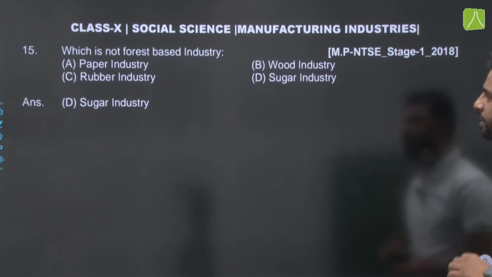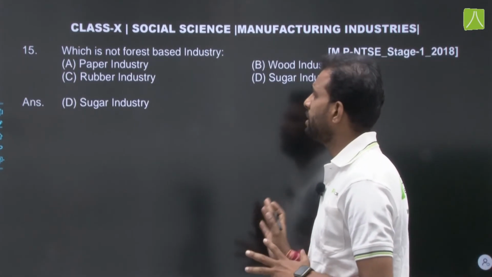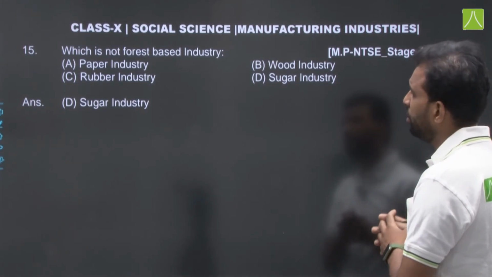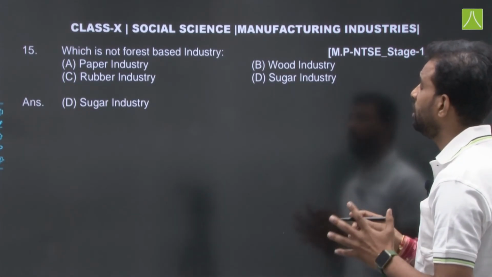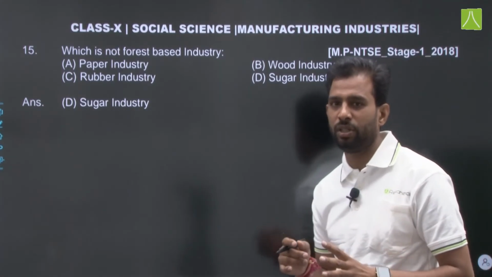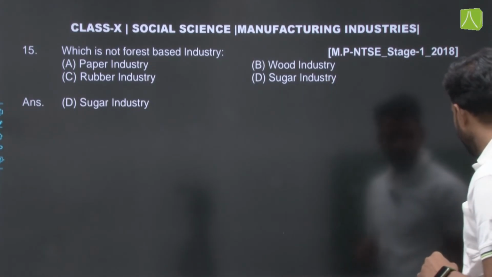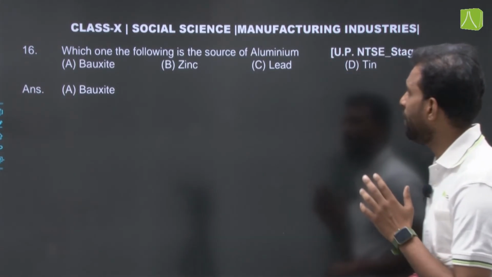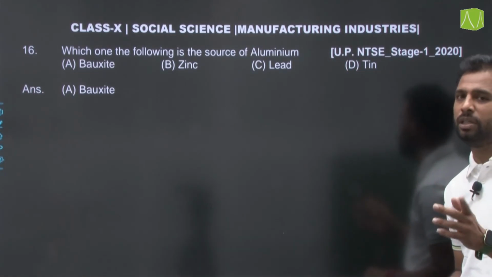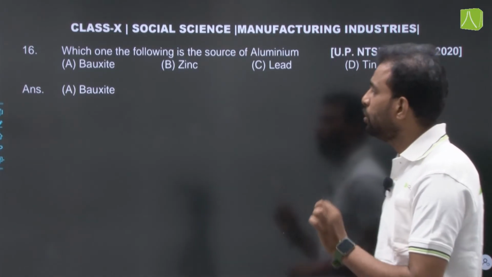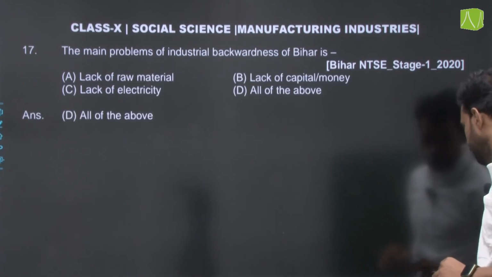Then question number 15. Which is not a forest based industry? Paper industry is forest based. Wood industry is also forest based. Rubber industry is also forest based. And the sugar industry is agriculture based. So option D will be the right answer. Question number 16. Which one of the following is a source of aluminium? I already discussed in a previous question that bauxite is used for making aluminium. So option A will be the right answer.